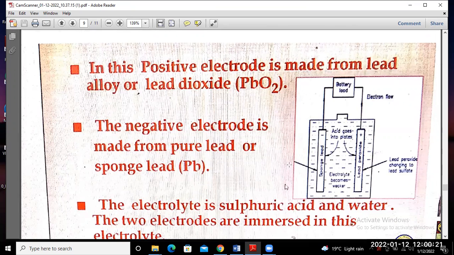The electrolyte is sulfuric acid, and it is placed between the two electrodes, the positive electrode and the negative electrode. The negative electrode is made from Pb, that is lead, and the positive electrode is made from lead oxide. These two electrodes are placed in the electrolyte, which in this battery is sulfuric acid and water. The two electrodes are immersed in this electrolyte.